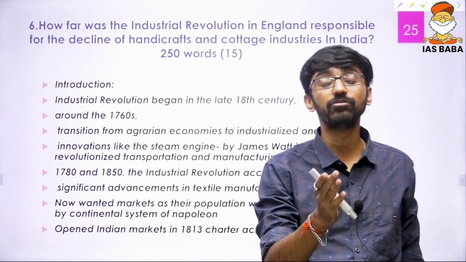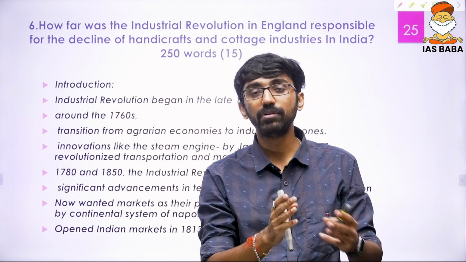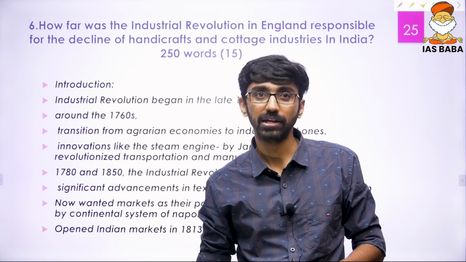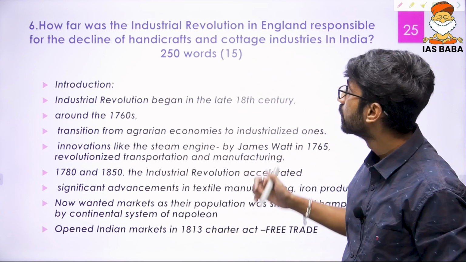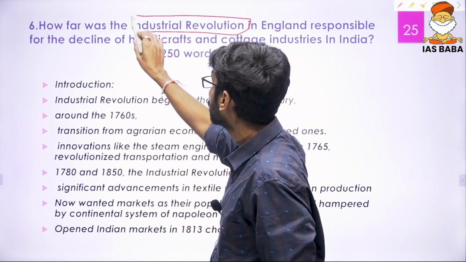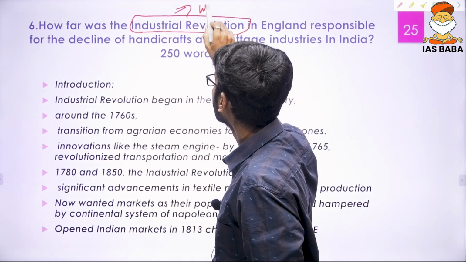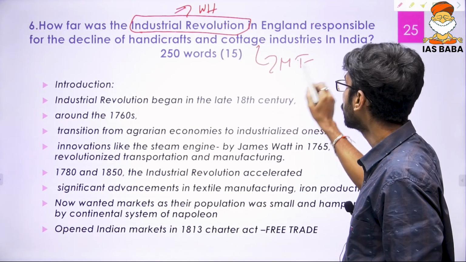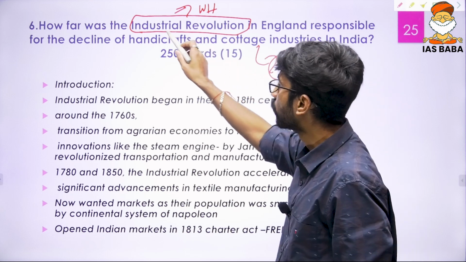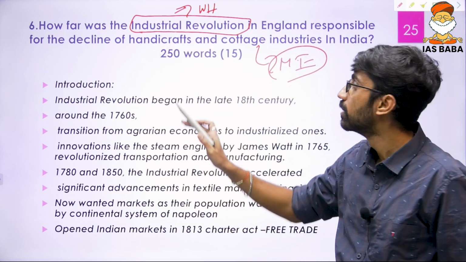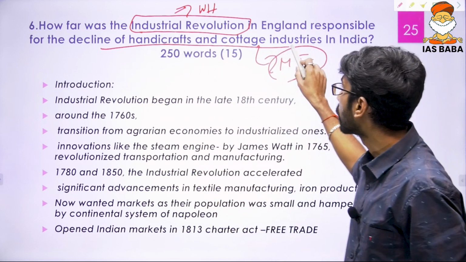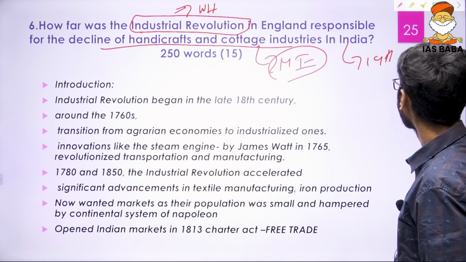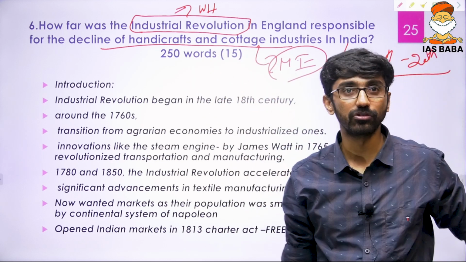Even some of the topics we covered in the prelims program could have been used to write better mains answers too. This is relating 2 topics actually. One is the Industrial Revolution, which can be part of world history, but it is majorly a modern history question, because they are directly asking about the decline of handicrafts and cottage industries in India in the 19th and 20th century. So that is the major aspect of the question we have to talk about.